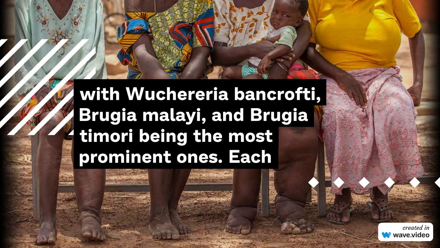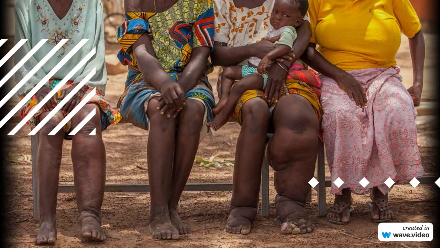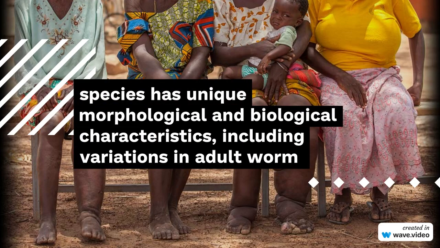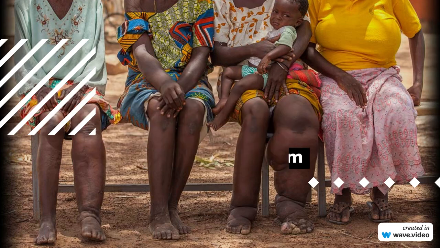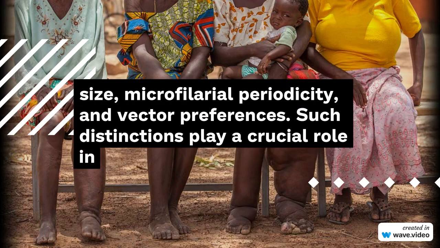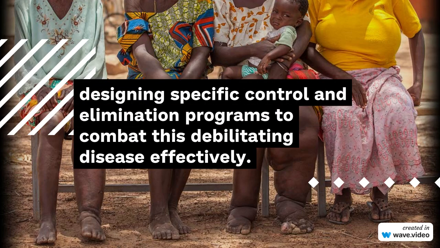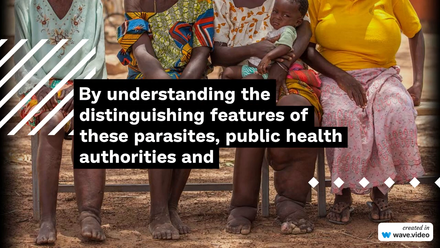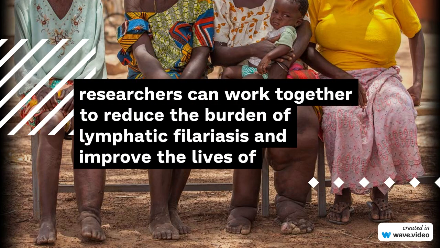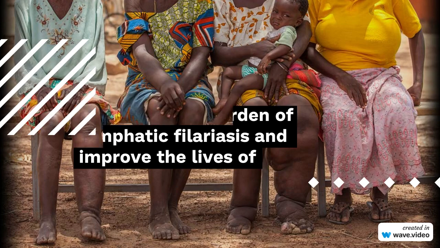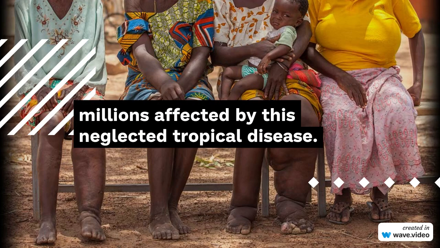In conclusion, lymphatic filariasis is caused by several species of lymphatic filarial parasites, with Wuchereria bancrofti, Brugia malayi, and Brugia timori being the most prominent ones. Each species has unique morphological and biological characteristics, including variations in adult worm size, microfilarial periodicity, and vector preferences. Such distinctions play a crucial role in designing specific control and elimination programs to combat this debilitating disease effectively. By understanding the distinguishing features of these parasites, public health authorities and researchers can